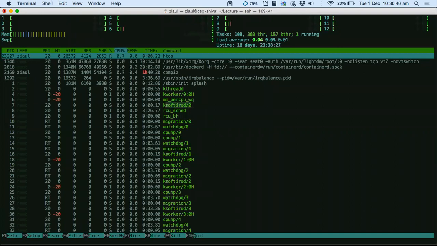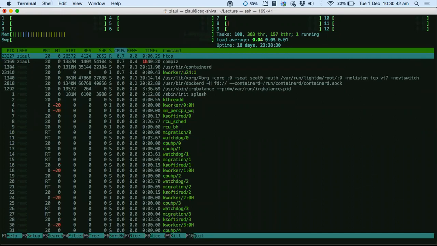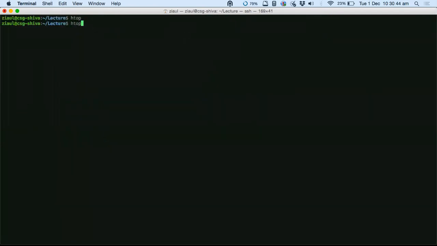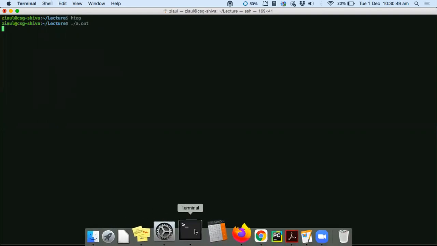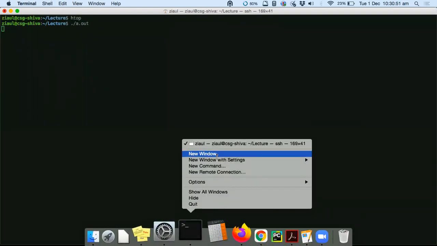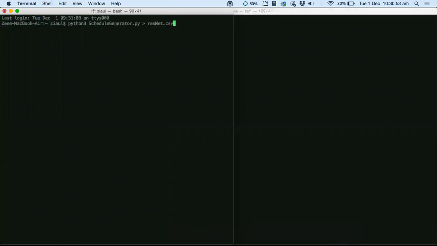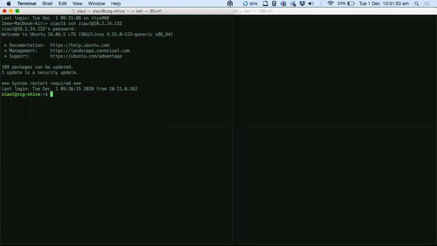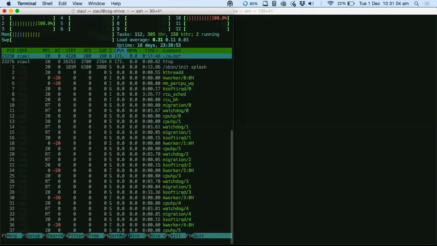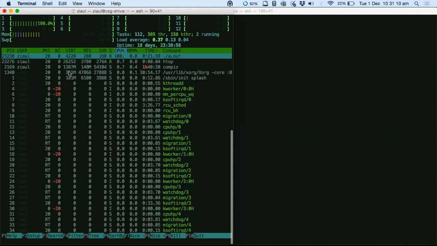Your process will be listed here. Let me show you. Let me just run frozen.c now. I have just run it and it's running because it's an infinite while loop. Now if I use one more terminal, I would see a program under my name somewhere.